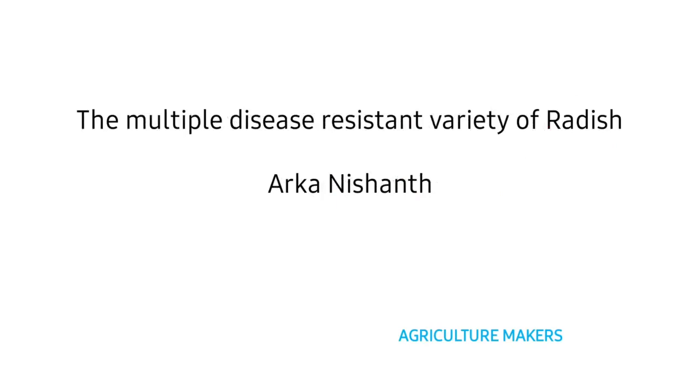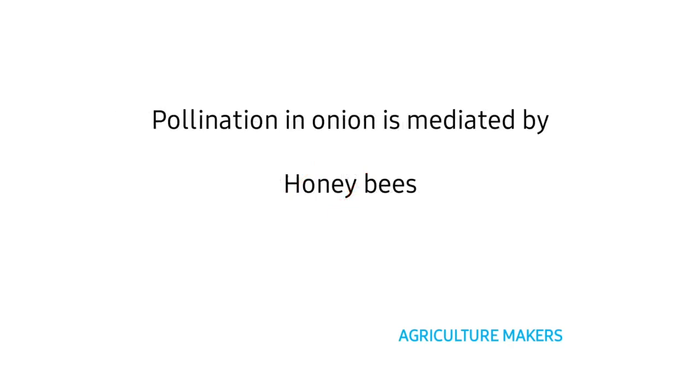The multiple disease resistant variety of radish is Arka Nishant, released from IIHR. Pollination in onion is mediated by honeybees. Before, we have seen that pollination in mango is mediated by house flies.